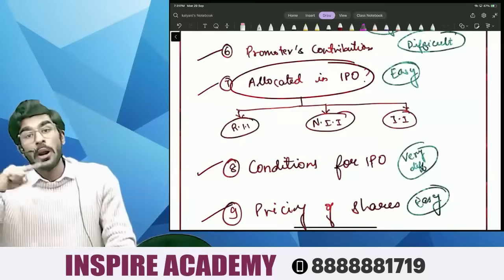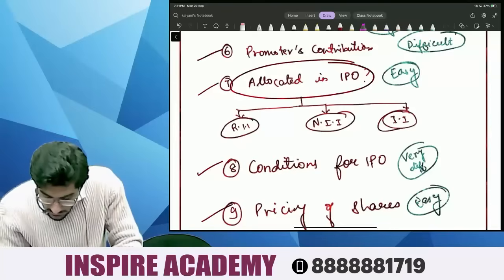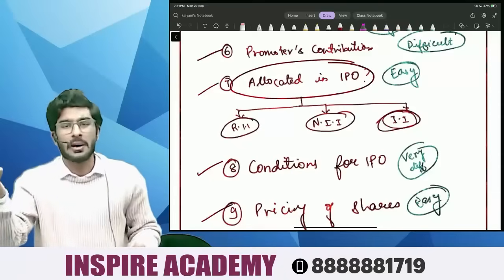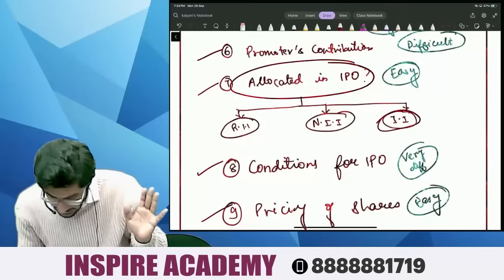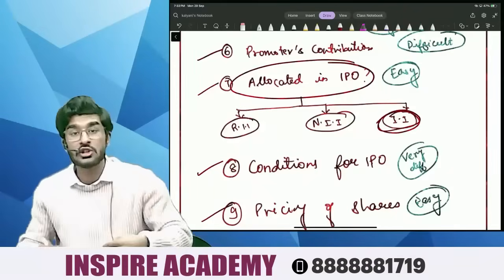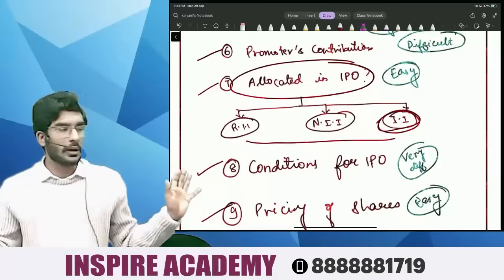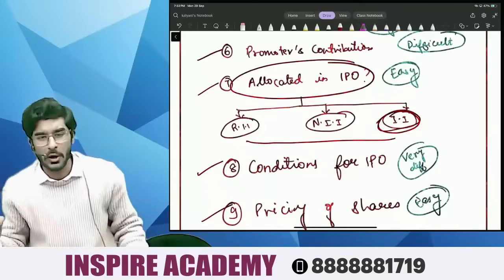Plus, there is one more player called institutional investors. These are like banks, finance companies, portfolio financial institutions, insurance companies. These are called institutional investors. We're going to understand how the shares will be allocated in an IPO among these three. Right, people? Trust me, this is one of the most beautiful chapters. You are going to love it.